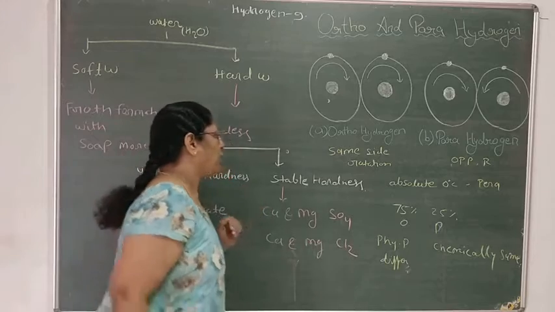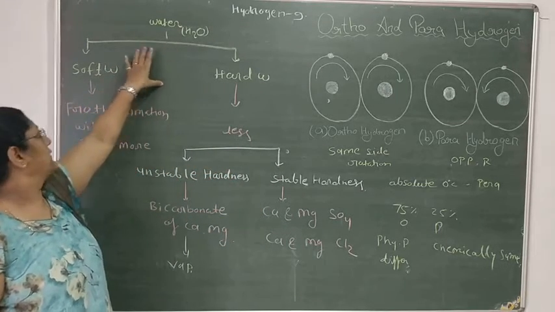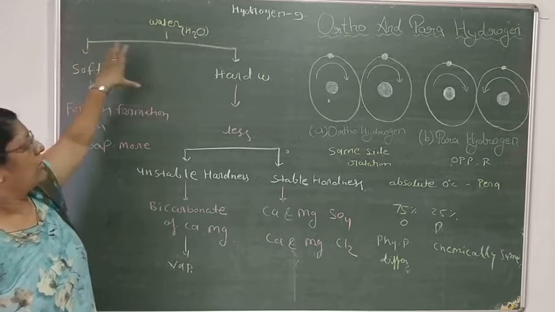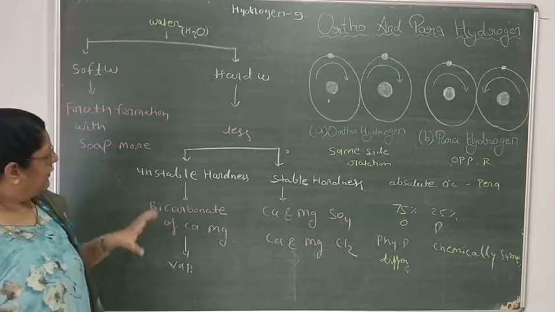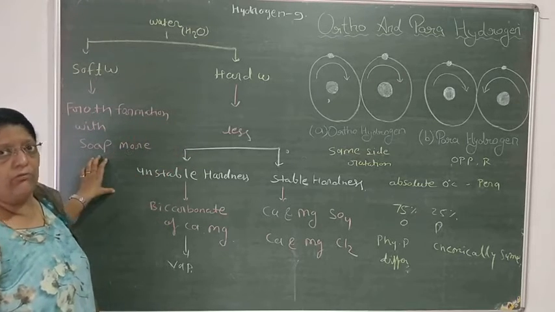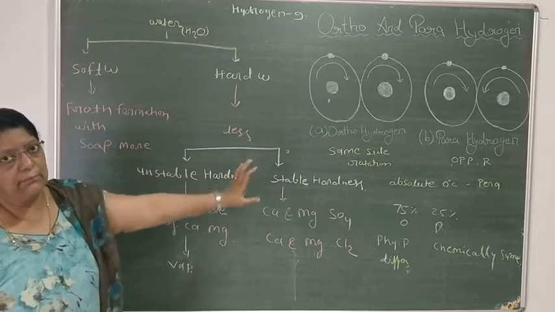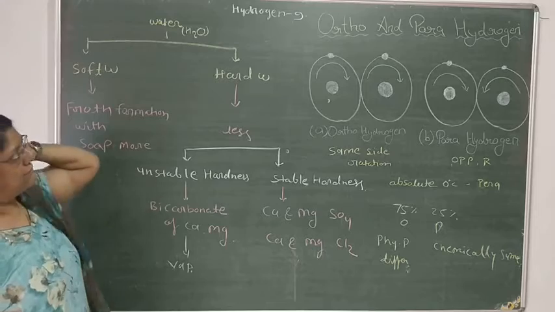You have to make short notes on what is water and write its characteristics, then what is soft water, what is hard water, how many types of hard water there are, and what is the cause of hardness of water. If it is unstable, what will be the cause? If it is stable, what will be the cause? And there are some reasoning questions that you have to solve.